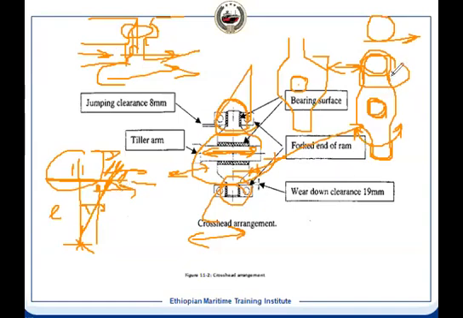But suppose this is rigidly fixed here, it cannot have an angular motion. Then what will happen? This hole will not be aligned with your tiller arm, and it will be mechanically locked. But what we have done, we have put a bearing here, so that the pin can also rotate. It can have an angular displacement, and it can get automatically aligned with your tiller arm, because the tiller arm has entered into this hole. Is it clear now?